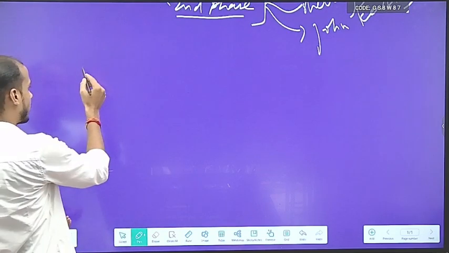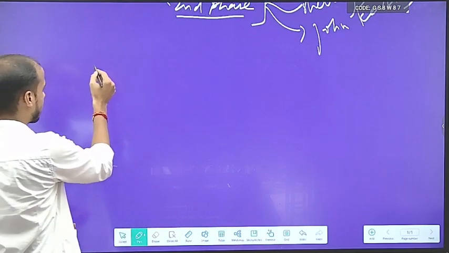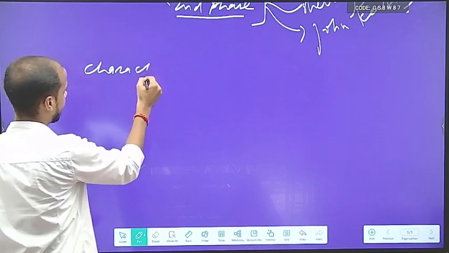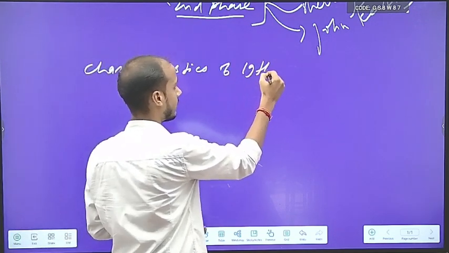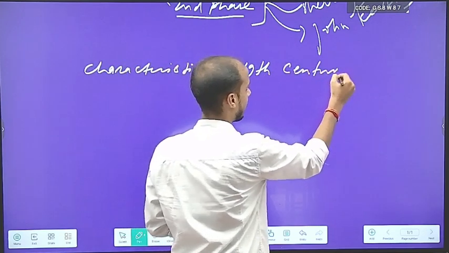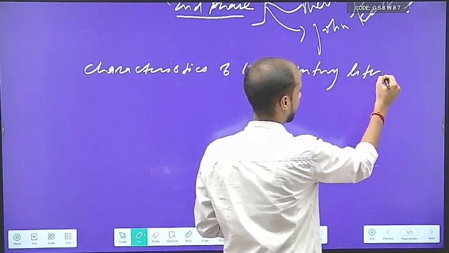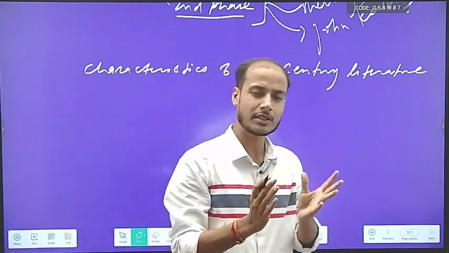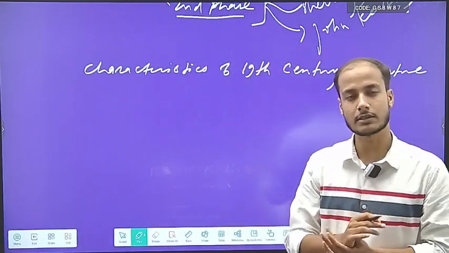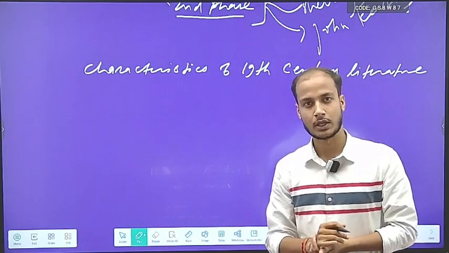When we talk about the characteristics of 19th century literature, what are the major characteristics? What are the major features of this century or this literature? So try to understand.